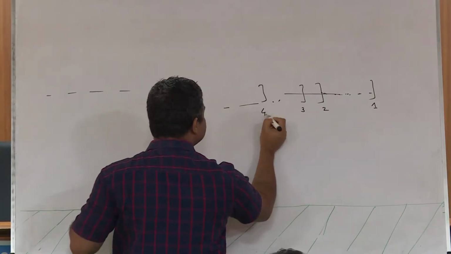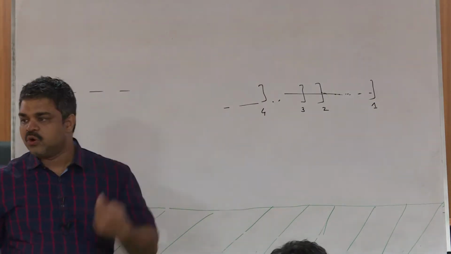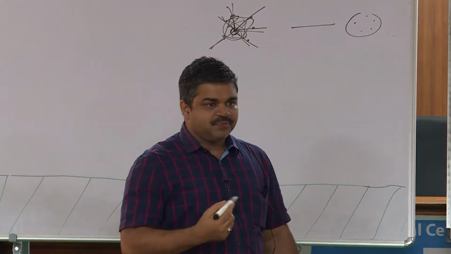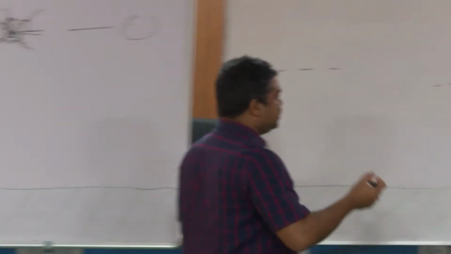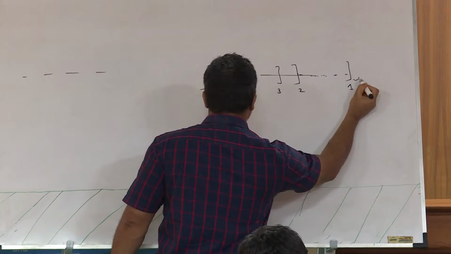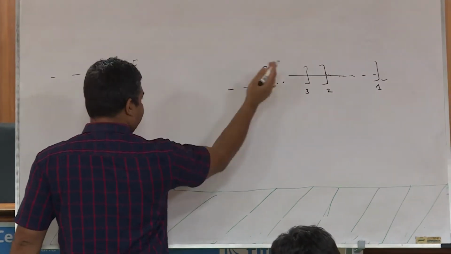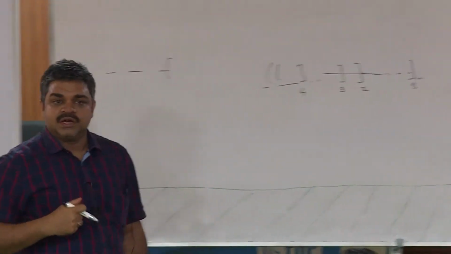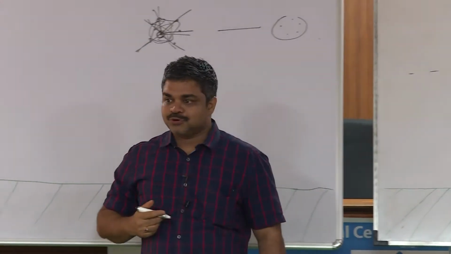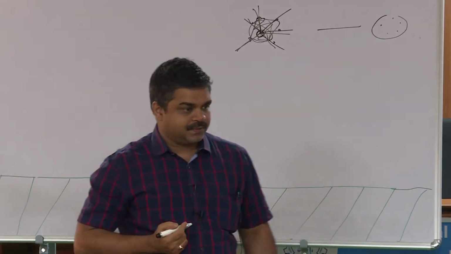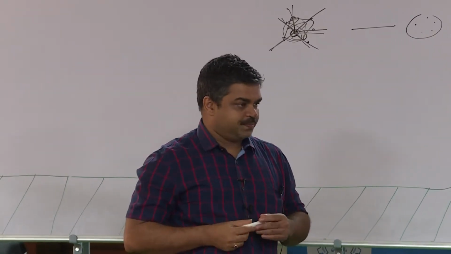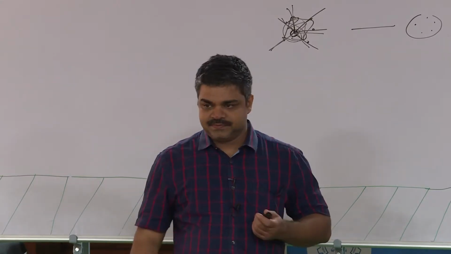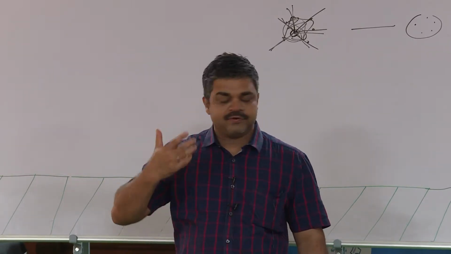You just order these intervals in the order in which they end. Their starting point can be anywhere. For instance, this is the last one which ends, but it may be starting very far here, but many of these things may be ending earlier. The order of the starting may not correspond to the order of the ending, right? But we will order them by where they end.